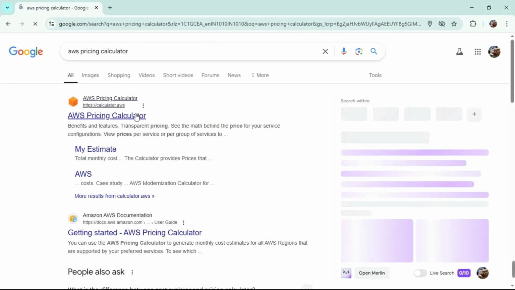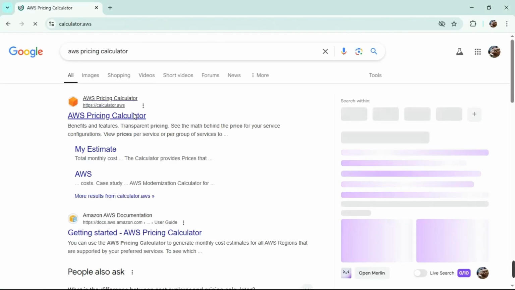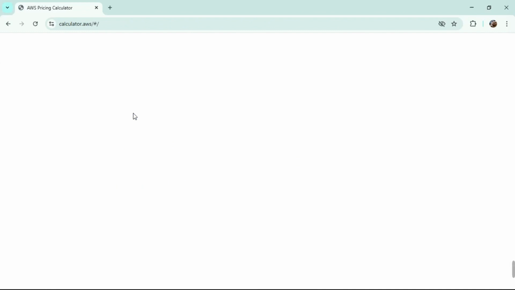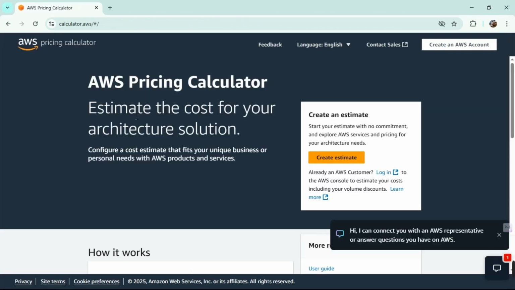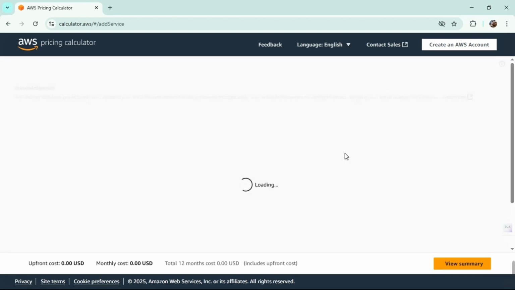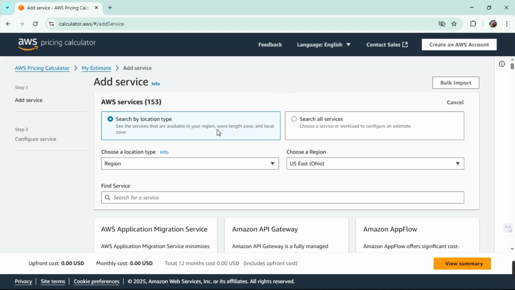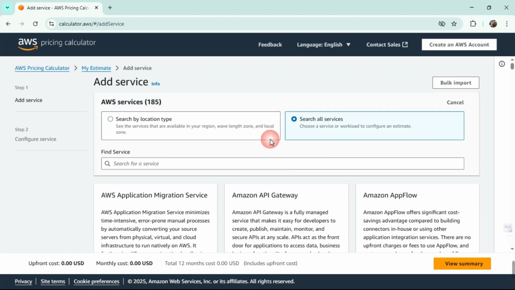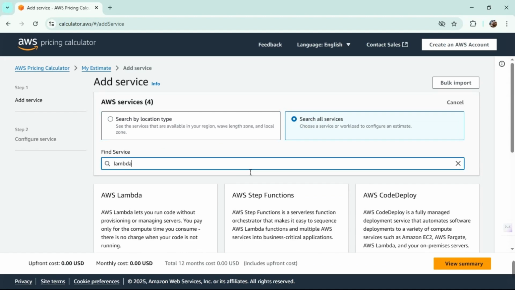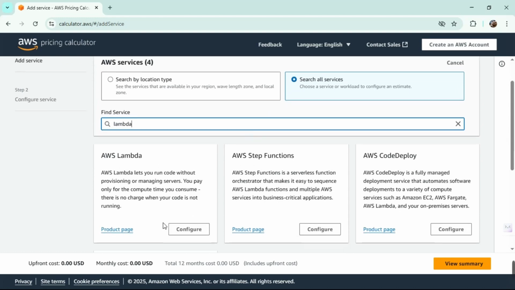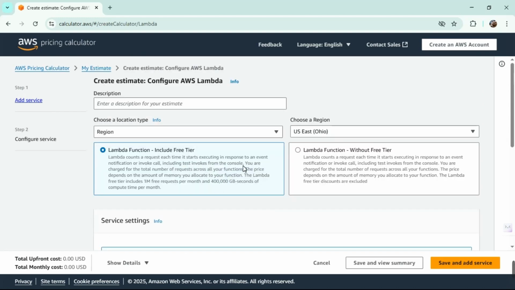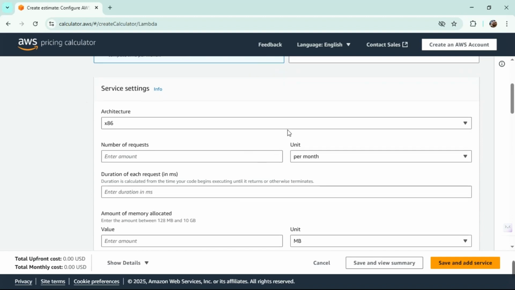Yes, we'll be going right away there. Don't log into any accounts here. Just move on to create an estimate and then search by all services. Choose Lambda, because that's what we are going to be creating. And then these are service settings.